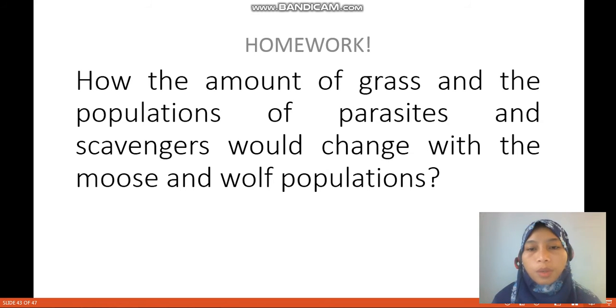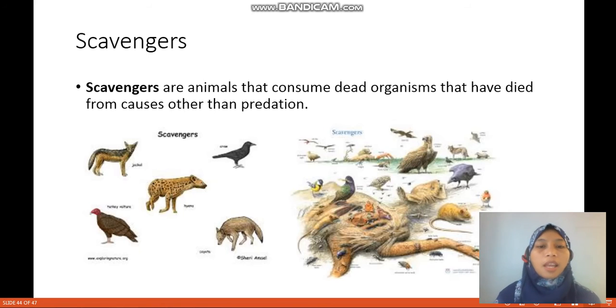If you don't know what parasites and scavengers are, scavengers are animals that consume dead organisms that have died from causes other than predation. So maybe they just died because of disease, or some predators left them, and scavengers such as the jackal, the hyena, the crow will come and try to eat them.